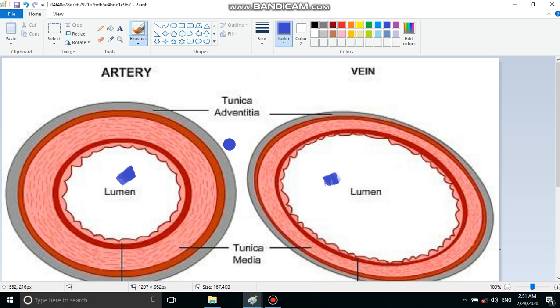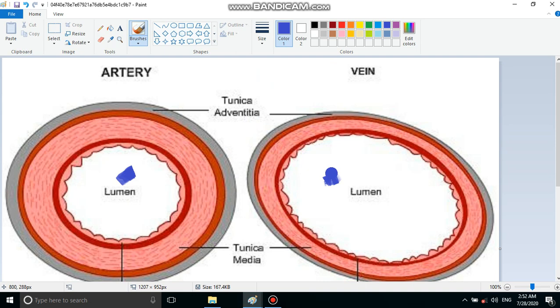But in case of vein, if there is a cut, blood will not come out in jerks, not in the form of a fountain. It will simply ooze out. So from the cut also you can differentiate whether this is artery or vein.